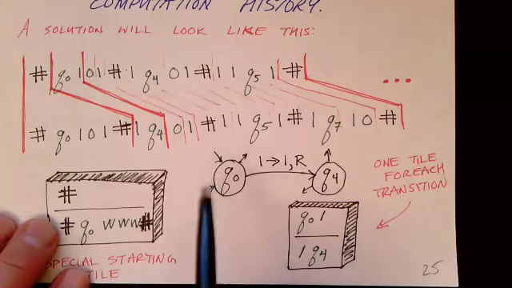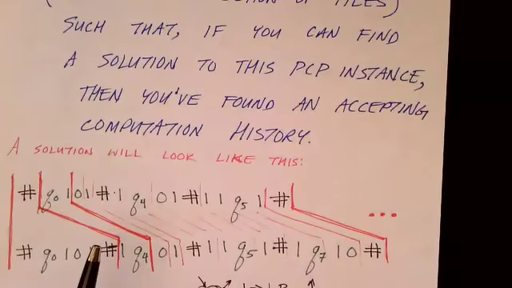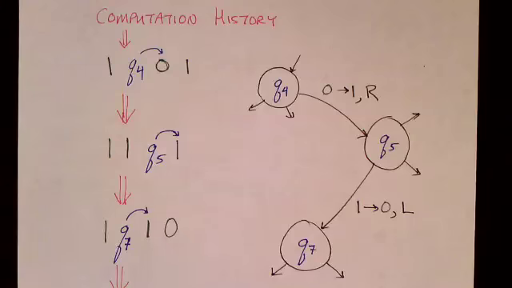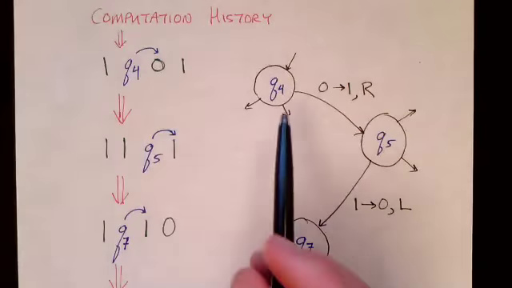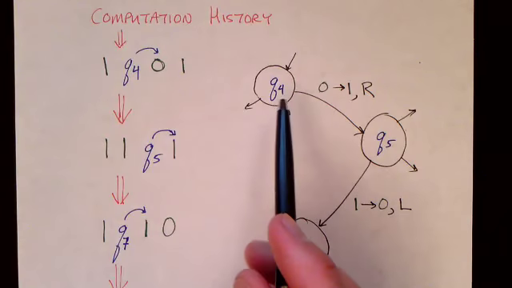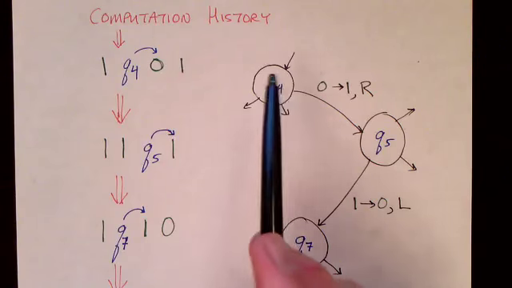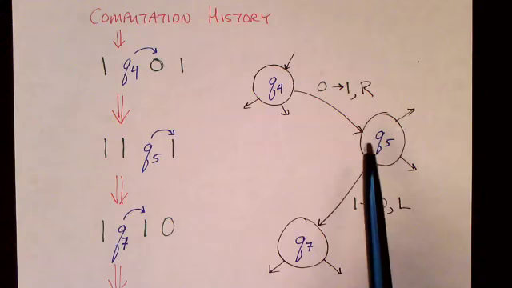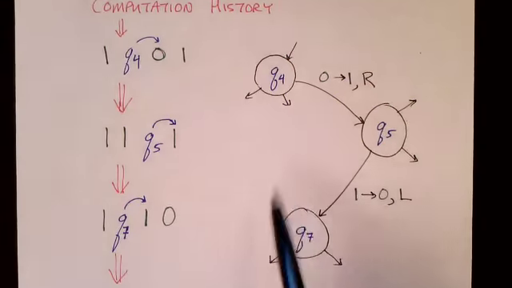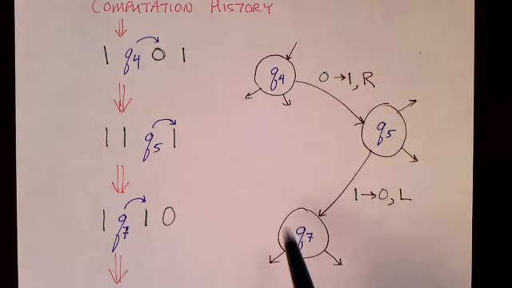So now let's look at all of this in a little bit more detail. In the previous slide, we saw how we got from state Q0 to Q4. Let's look at a couple more transitions. So let's assume that this is our Turing machine, or at least part of it, with states Q4, 5, and 7 shown here, and a couple of transitions.